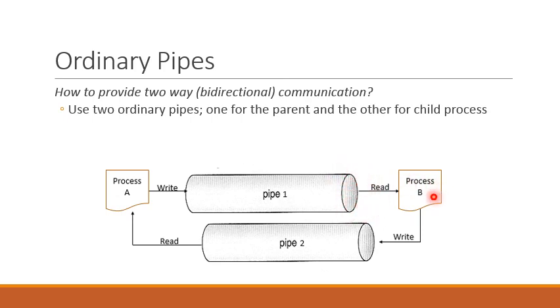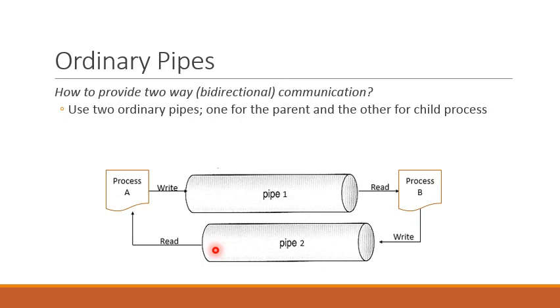Because the child also wants to exchange messages with the parent, we need another pipe, pipe 2, that will provide communication from the child process, process B, to the parent process, process A. So process B will write information to the write end of the second pipe, and process A will read information from the read end of the second pipe.